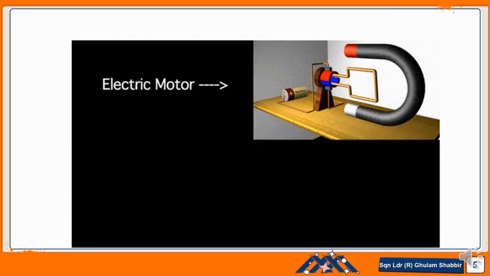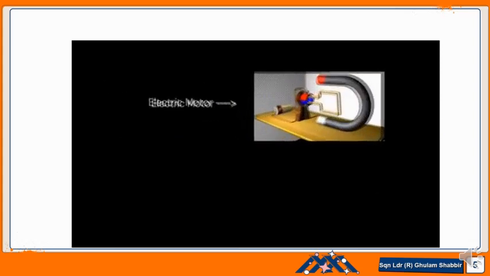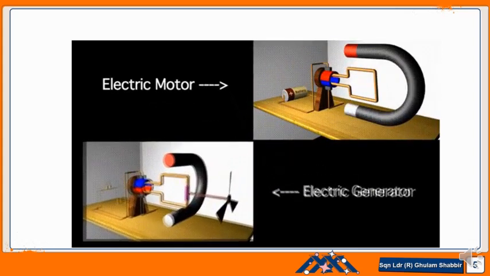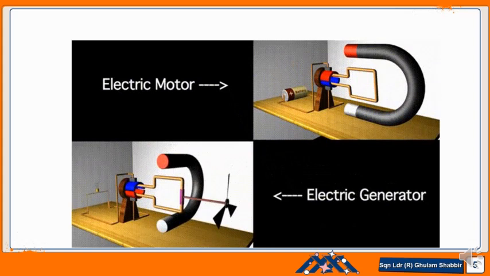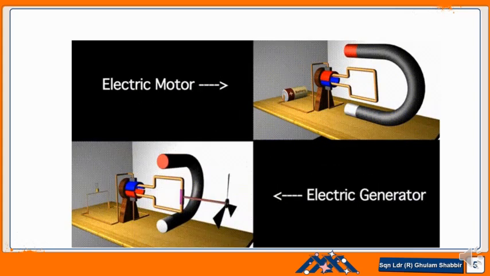Dear students, we have already discussed our electric motor, and this electromagnetic induction will lead to the electric generator, which we will discuss later. In this figure you can see one is the electric motor and the other is the electric generator.